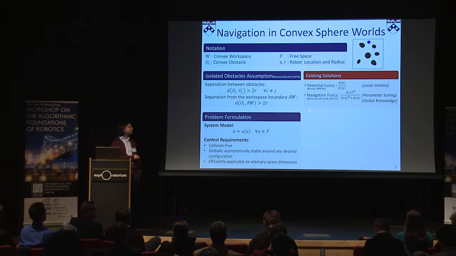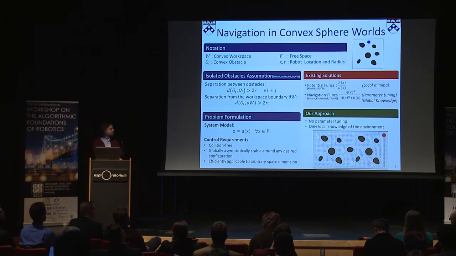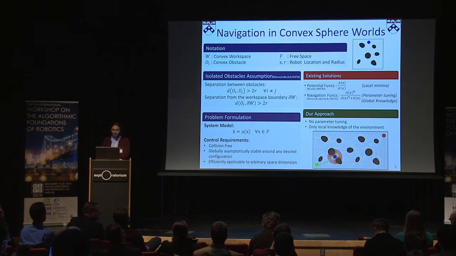To guarantee global navigation, one needs to properly tune this parameter, generally using global knowledge of the environment. As an alternative, a very simple solution that I believe you can teach in your class in less than an hour, 30 minutes, our construction does not require any parameter tuning, and it requires just local knowledge of the environment.